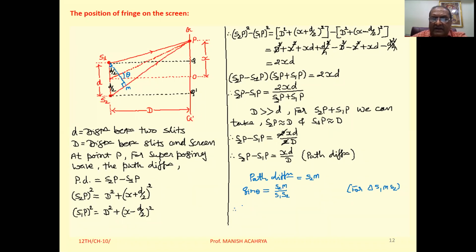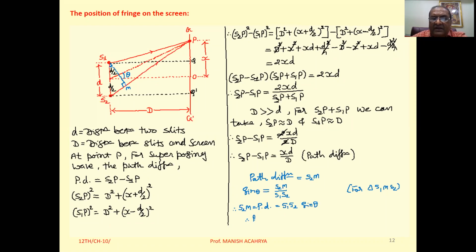So we can write S2M, the path difference, is equal to S1S2 sine theta.